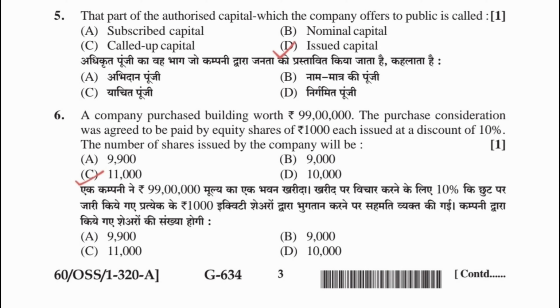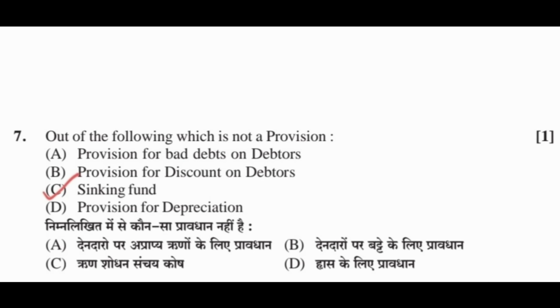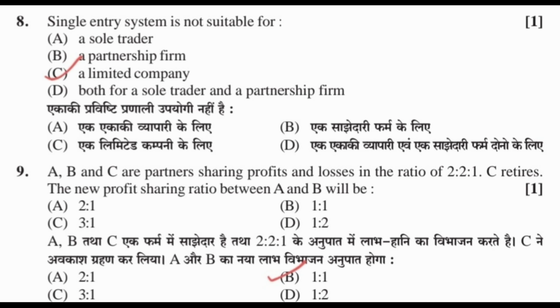6. A company purchased building worth rupees 99 lakh. The purchase consideration was agreed to be paid by equity shares of rupees 1000 each, issued at a discount of 10%. The number of shares issued by the company will be C, 11,000. 7. Out of the following, which is not a provision? C. Sinking fund. 8. Single entry system is not suitable for C, a limited company.